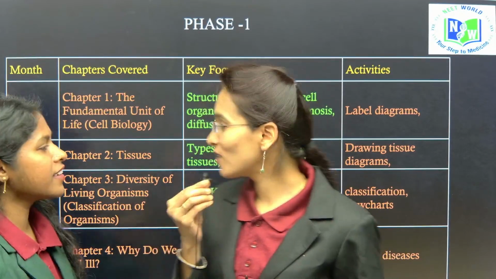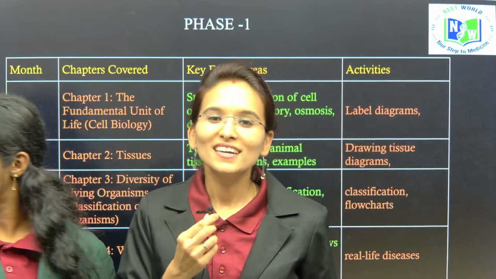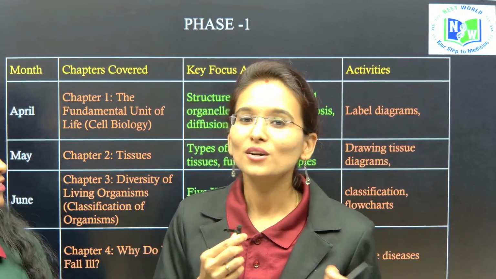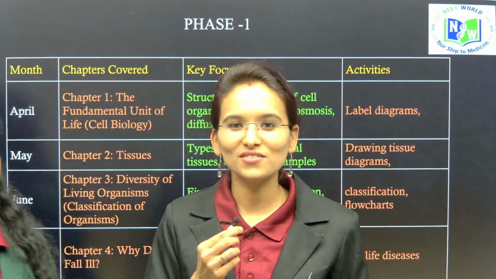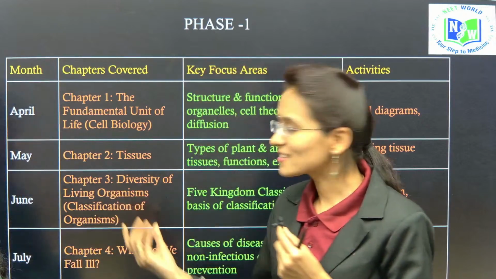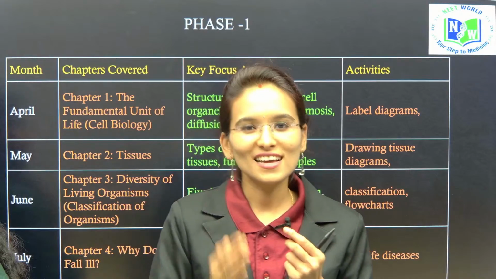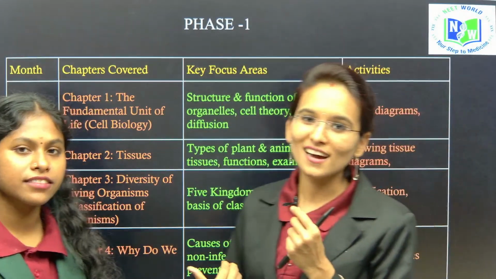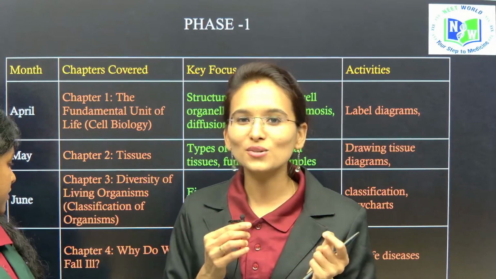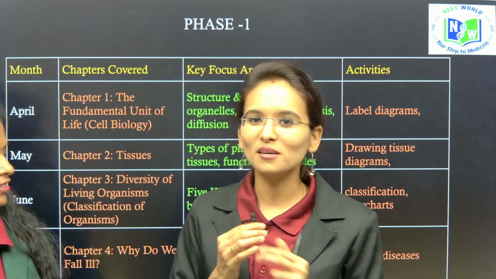Students, when you learn the third chapter, diversity of living organisms, it is very important to learn the plant kingdom classification as well as the animal kingdom classification. As it is a somewhat complex topic, you need to focus on the classifications. When you make classification flow charts, it becomes very easy to understand concepts like plant kingdom and animal kingdom classification.